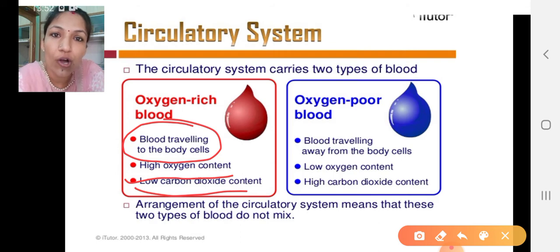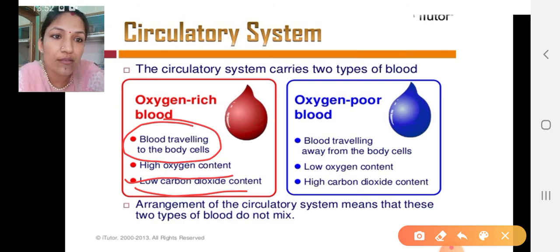Okay, and oxygen poor, like the content of the oxygen is very less, we can say. Comparing with that, the amount of oxygen which is taken during the inhalation is more, and that is directly diffused into the blood in the lungs where the blood gets oxygenated. So when the blood is taken from the tissues, at that particular time the amount of CO2 is more.